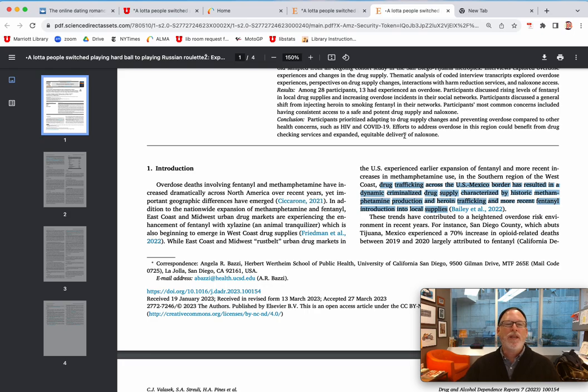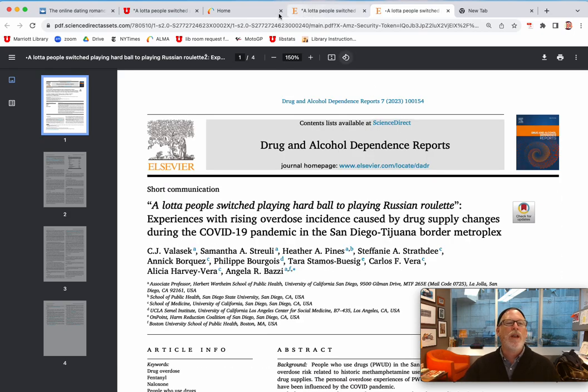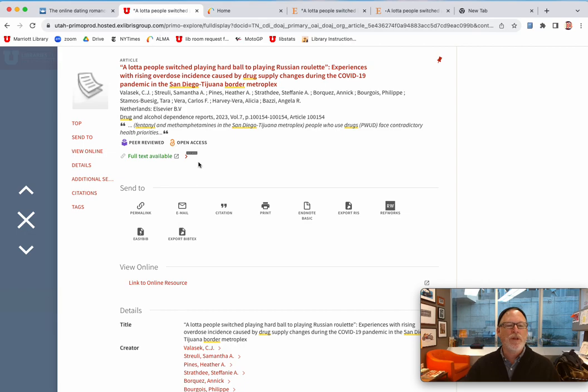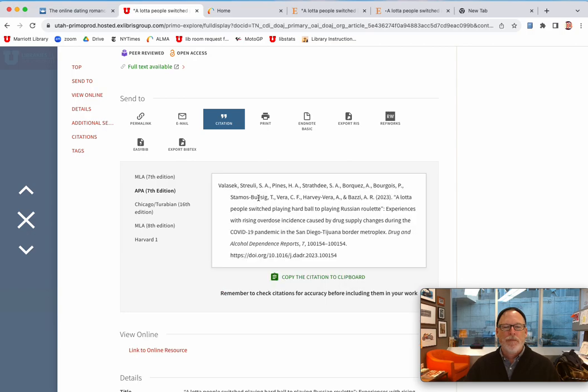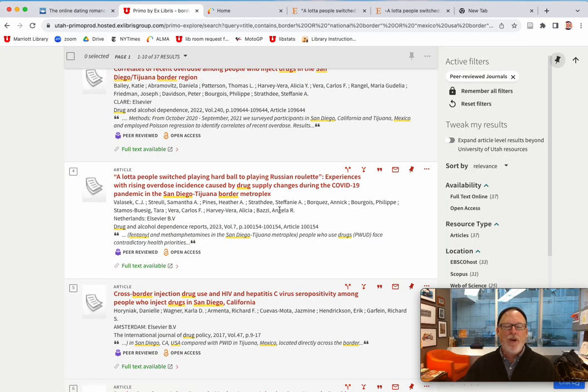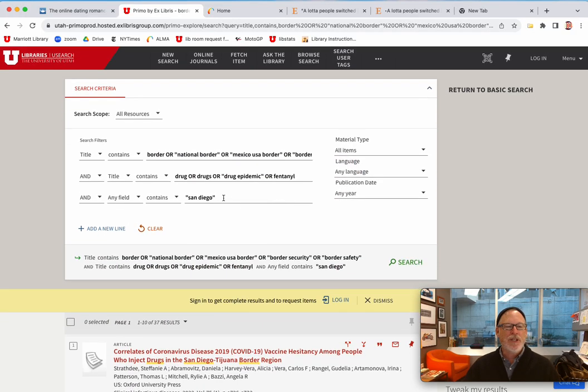When you grab something like this, you should know that if you go to the original, there's a citation generator. Where is that citation generator? There it is. But what you would do is just have a conversation in your paper, gathering evidence and taking us from one point to another point to another point, each one of those supported by evidence that you found in a scholarly article. How do you find different things? You just change your keywords.